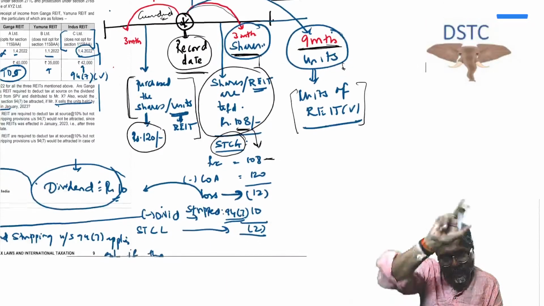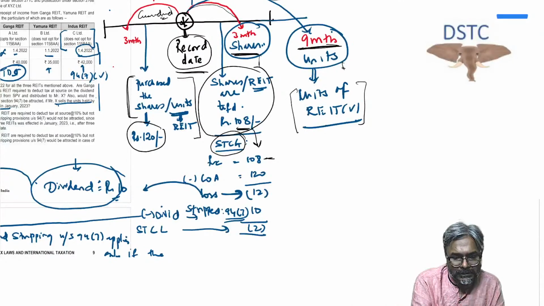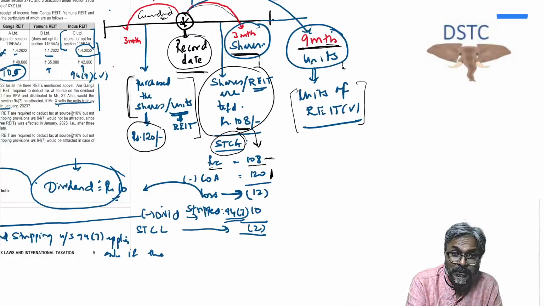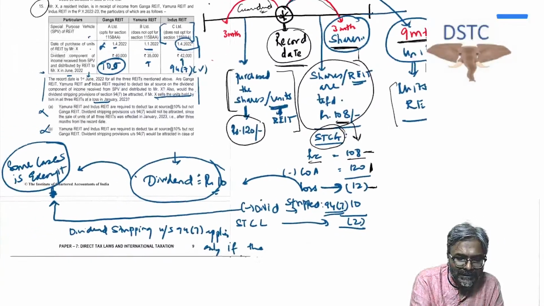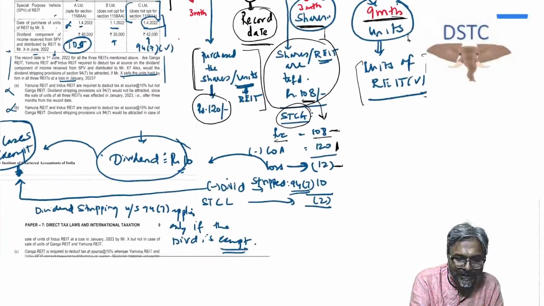So the selling price already will go down. Selling price is 108, cost of acquisition is 120. Loss is how much, students? 12. Now in that loss, there is an element of dividend in this case.